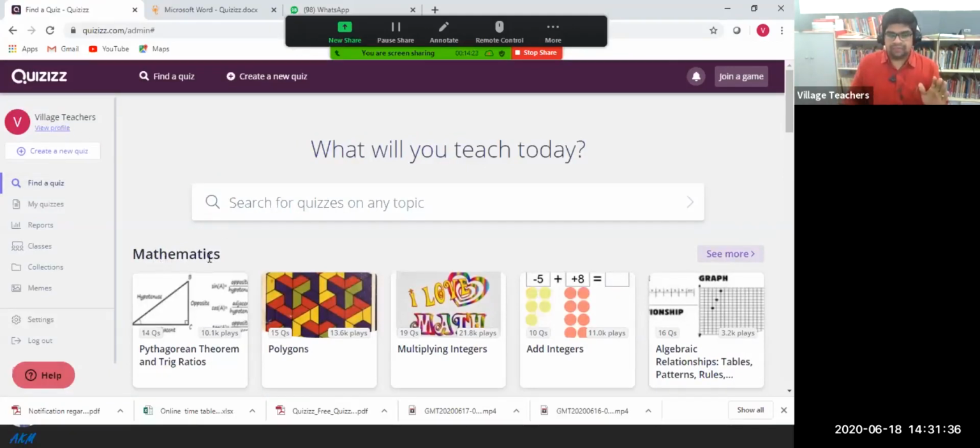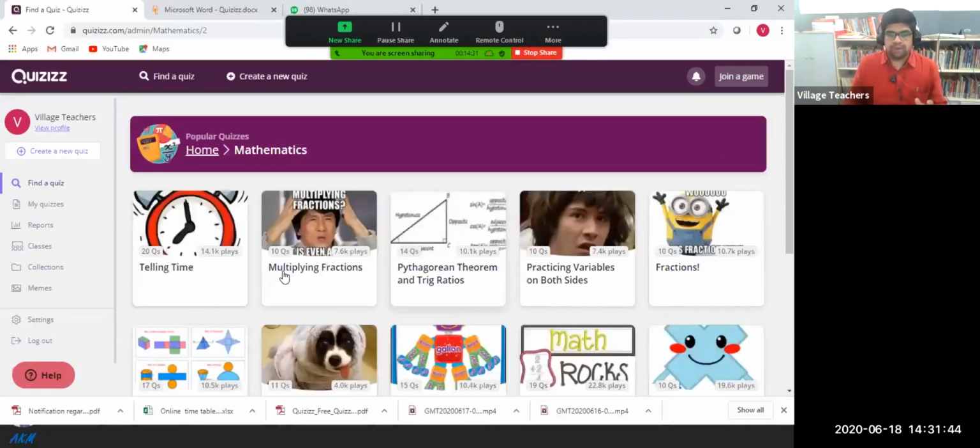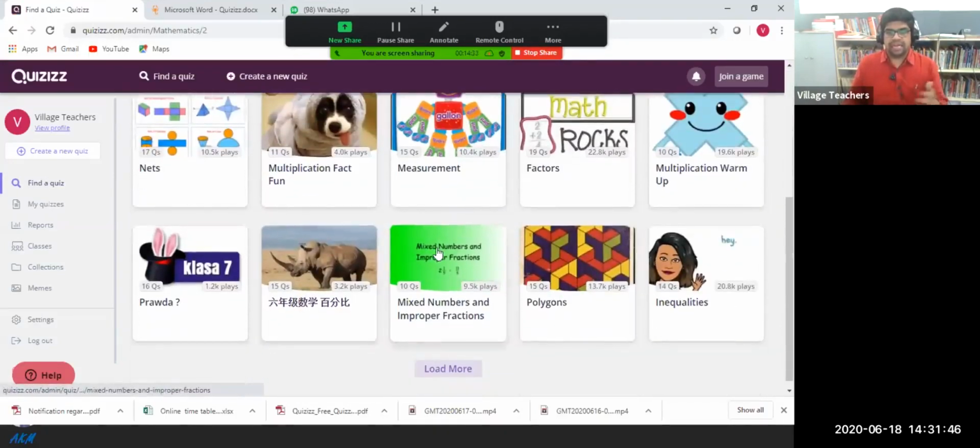Like you can see the first tab is mathematics. By default, questions are there. If you click on the see more option, you can see more options, like different areas. You can select any of the methods, the 15 questions, because this is open. This is open to the public, and any teacher can select any of the questions, no issues.